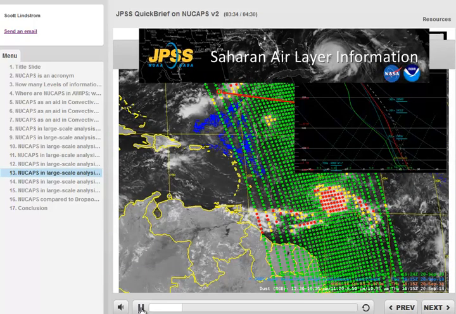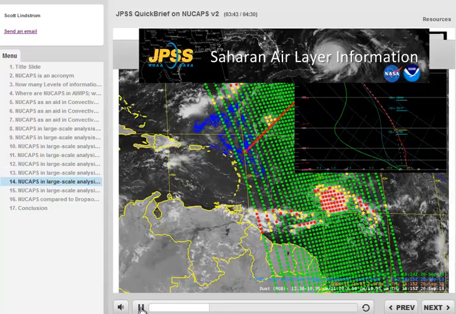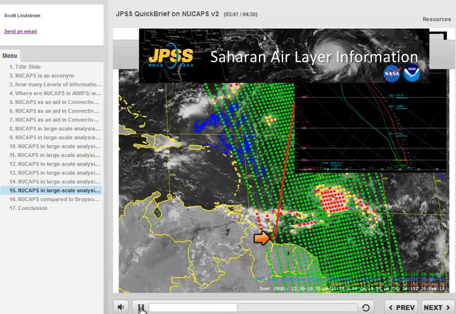About 12 hours later, SAL air is denoted by blue points that are dust detections with the GOES-16 baseline aerosol dust product. A sounding north of the SAL shows moisture. A NUCAPS sounding in the SAL shows dryness. South of the SAL, NUCAPS shows moisture again.